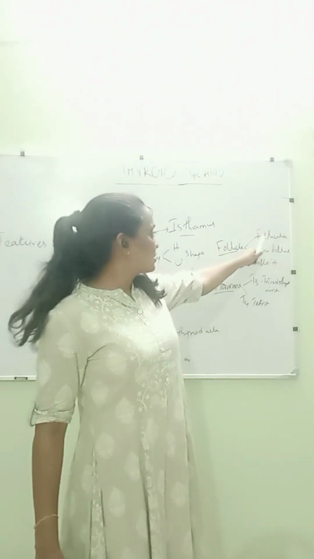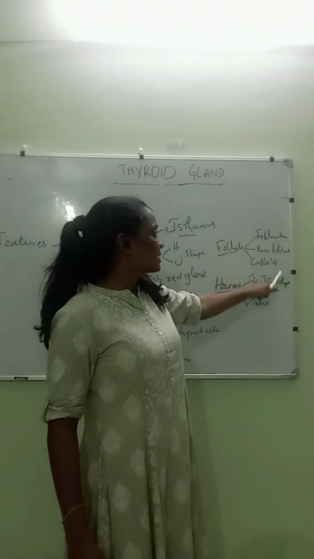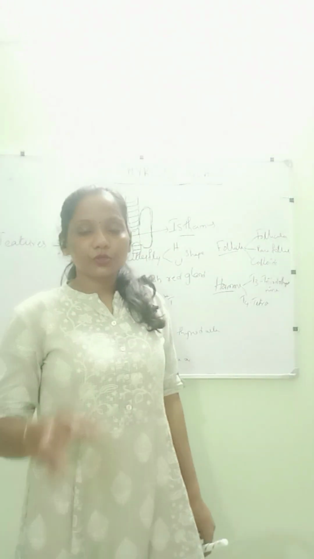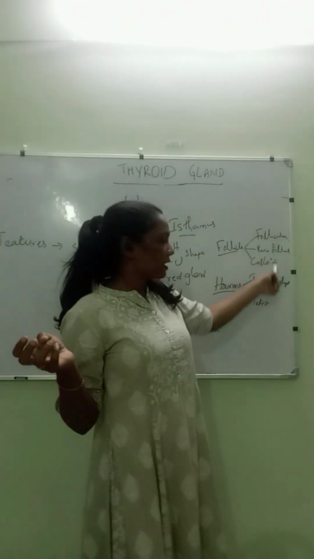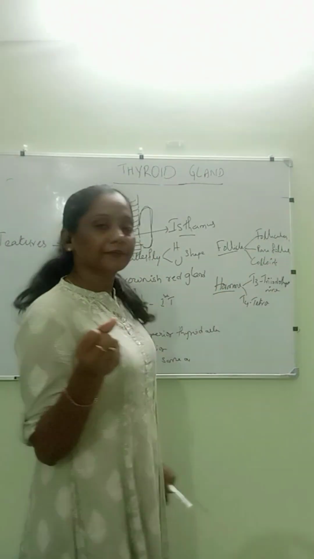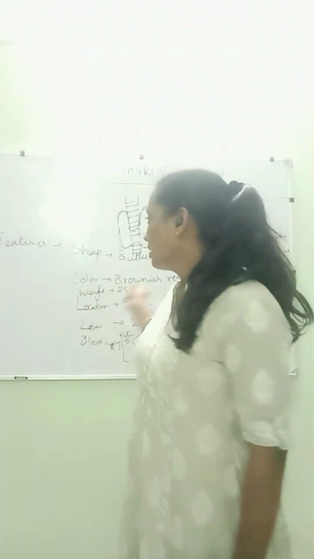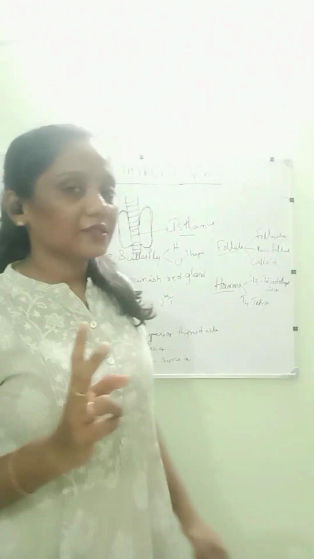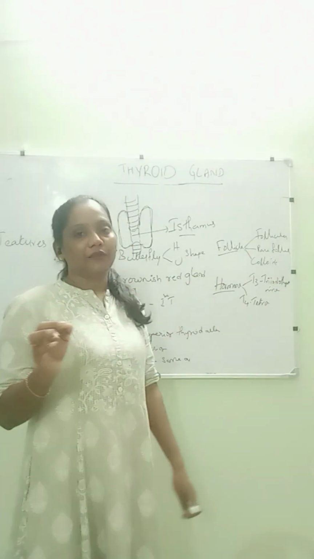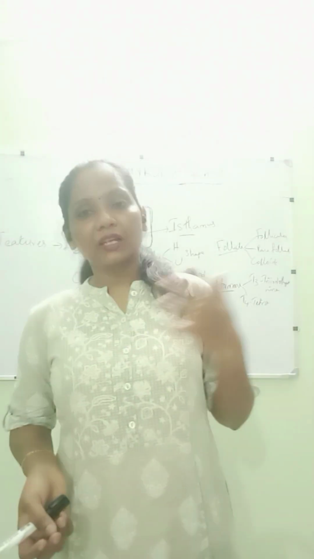And again, these follicles are divided into follicles, parafollicles and colloids. The tissues which are present in the thyroid gland, we call them follicles, parafollicles and colloids. So this is about the anatomy of the thyroid gland, and it is importantly releasing two hormones, that is called T3 and T4. Everybody knows, when this level is increased, they will say something, isn't it?